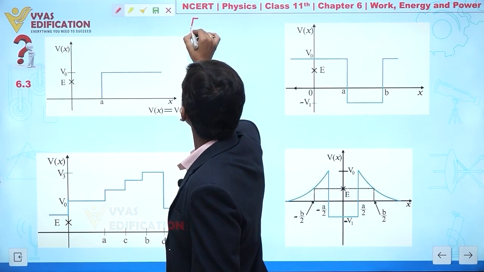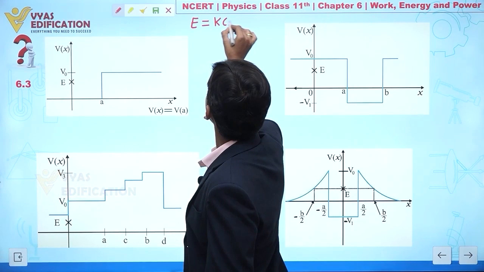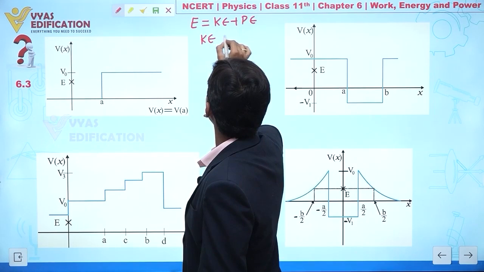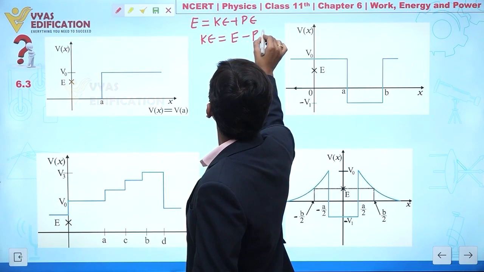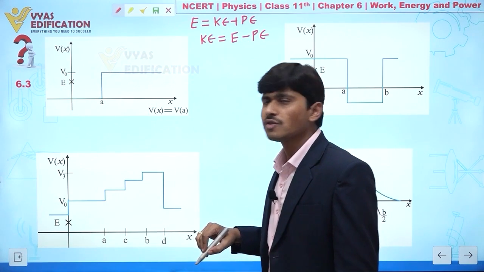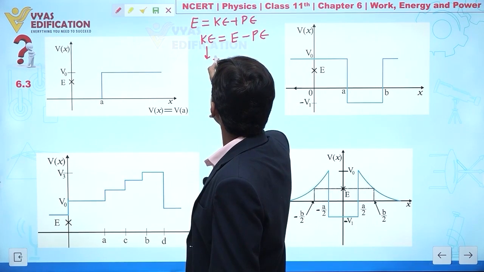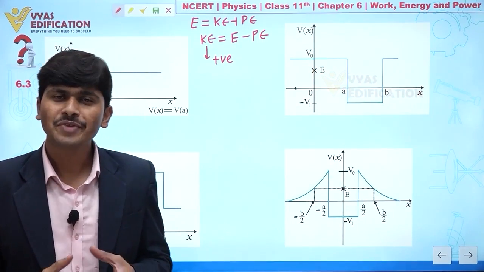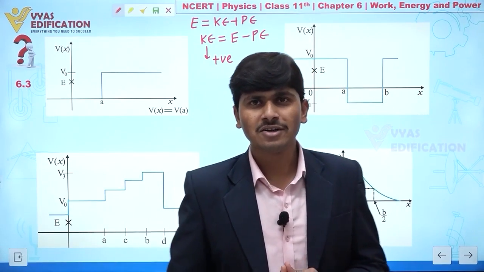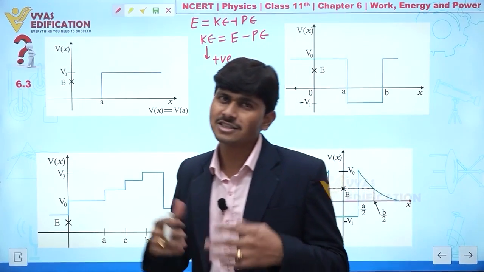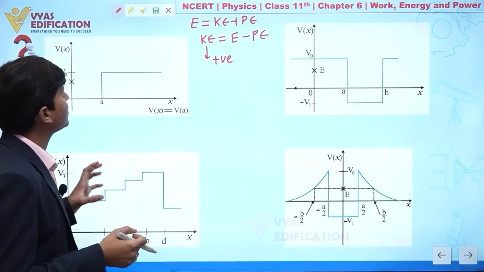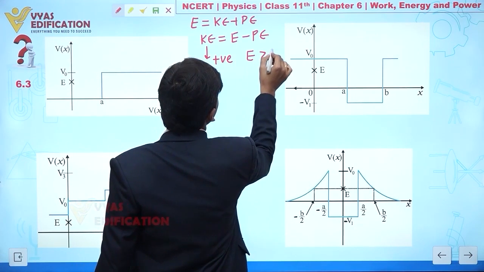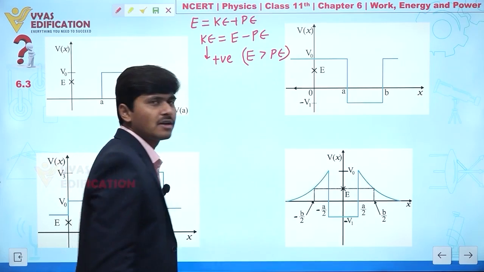The concept is here: total energy is given by kinetic energy plus potential energy. Clear? So how can we write kinetic energy? Kinetic energy is written as total energy minus potential energy. Clear? So now you know very well that kinetic energy is always positive. Clear? Because the mass of a body is positive. Clear? And the speed, or the magnitude of velocity, is also positive. So kinetic energy you will always find positive, and this is possible only when total energy is greater than potential energy. Clear to everyone?